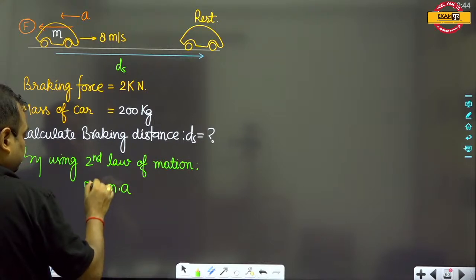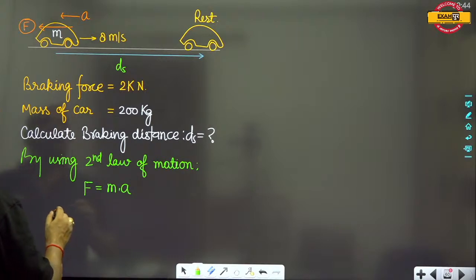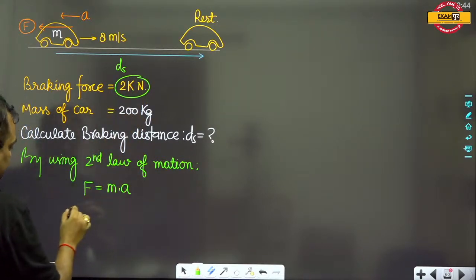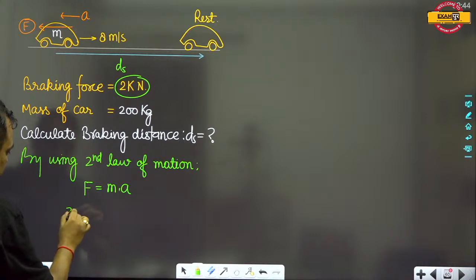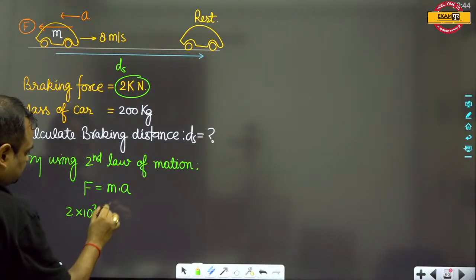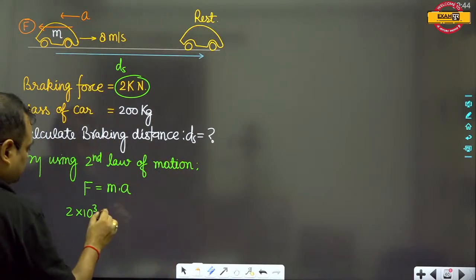This is F is equal to m into A, and what is F? F is equal to 2 kilonewton, which is 2 into 10 to the power 3 Newton. And what is the value of mass? Mass is 200 kilograms.